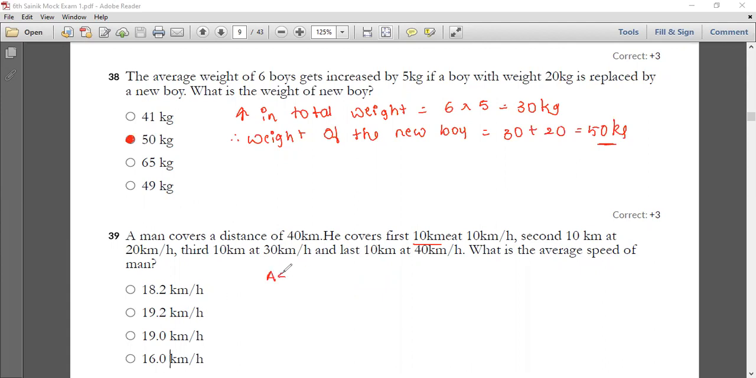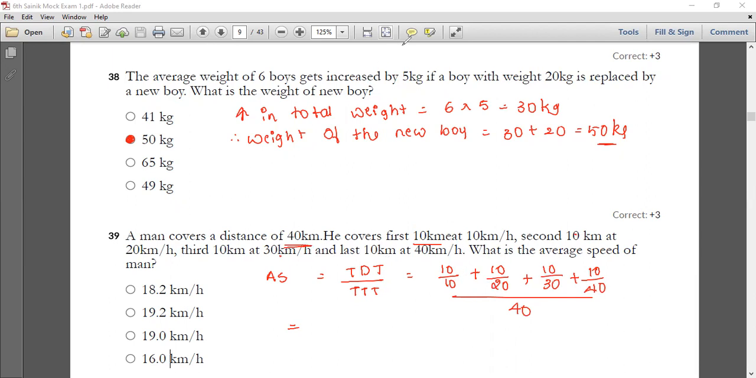So for average speed, use the formula: total distance traveled divided by total time taken. Total distance traveled divided by total time taken. The time is 10 by 10, plus 10 by 20, the third one 10 by 30, and the fourth one 10 by 40. And what is the average speed? In the first one they have given total distance 40. Students, take the LCM of 10, 20, 30, 40. You're going to get the LCM. So this is the total time taken.